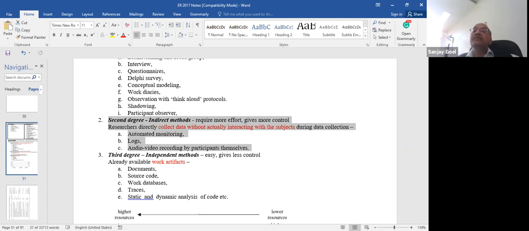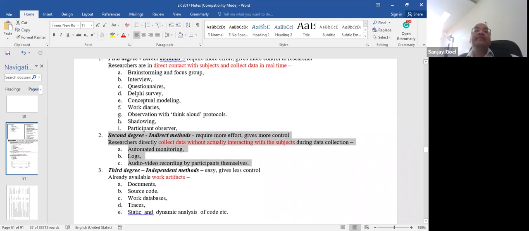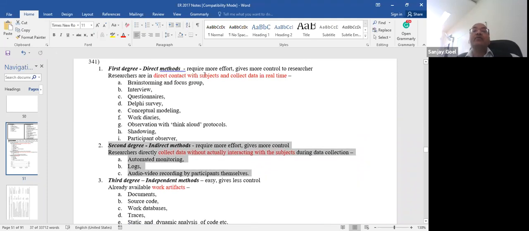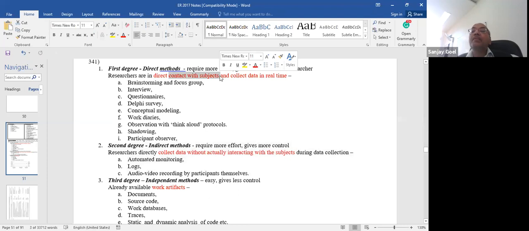Then is the first degree, where you are interacting, direct contact with the subject. Okay, brainstorming, interviewing, questionnaire, Delphi survey, work diary, observation, shadowing, participant observer, conceptual modeling. All these are different techniques that you use to interact with your subjects, to collect data from them.